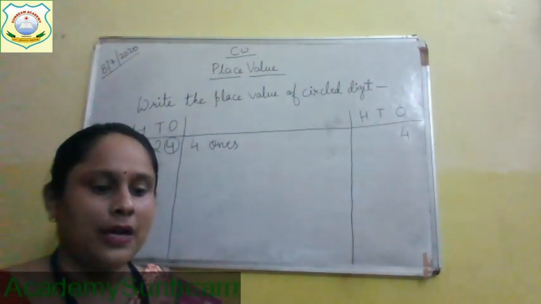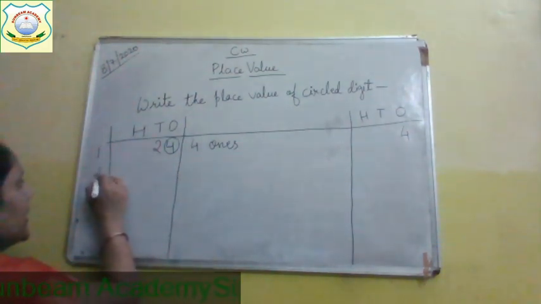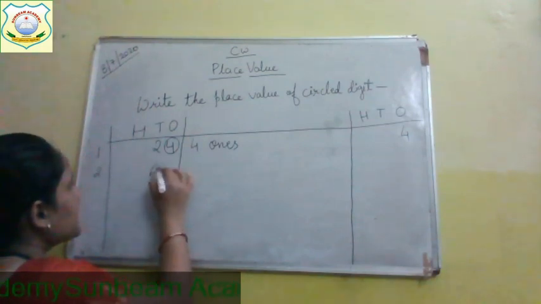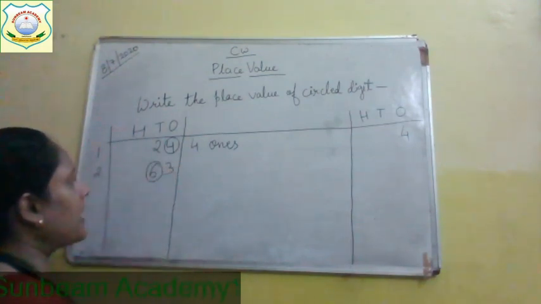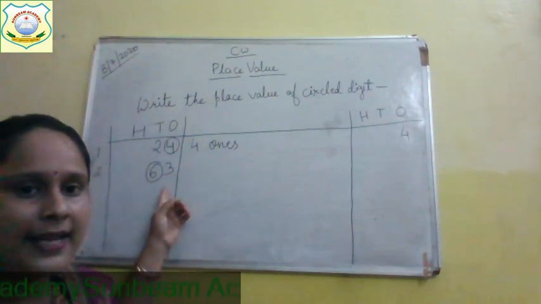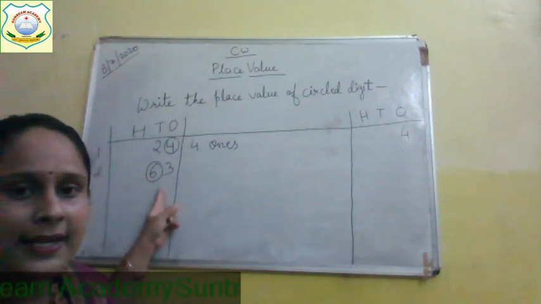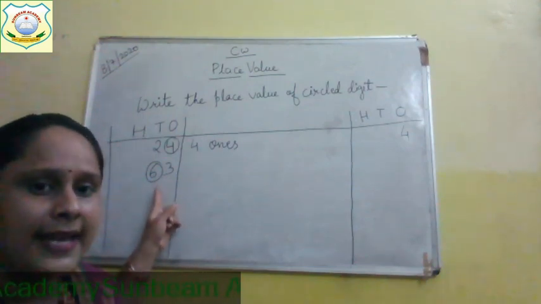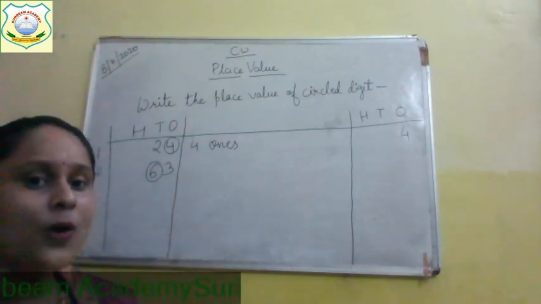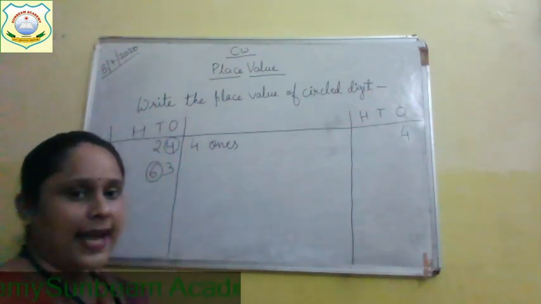Now, we will see our next question. Question number 2. The number given to you is 63. Now children, what you have to do? You have to write the place value of circle number. Which number is circle number? 6. Yes, 6 is the circle number. So now, what is the place value of this 6? 6 is at tens place.